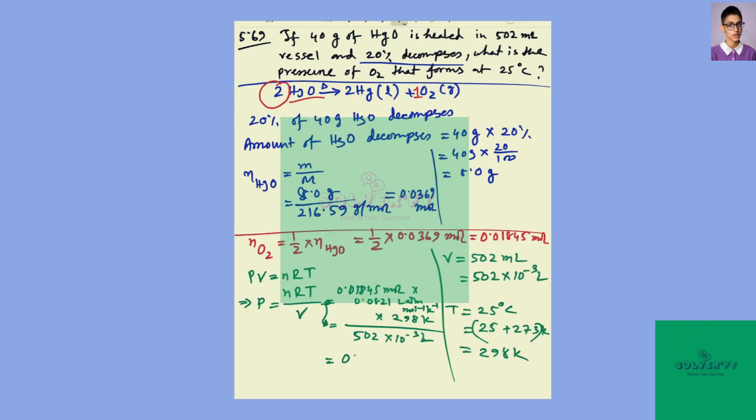Which gives us 0.899 atm. Therefore the pressure of oxygen that forms is 0.899 atm.